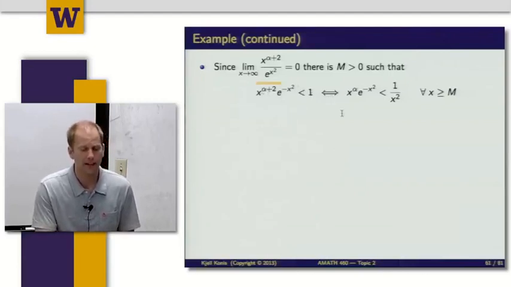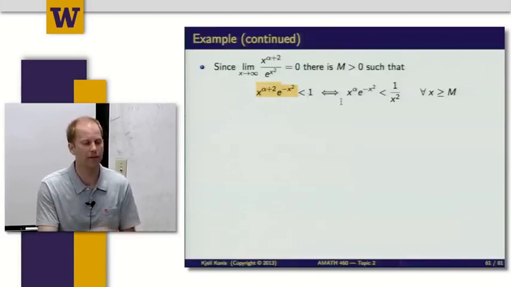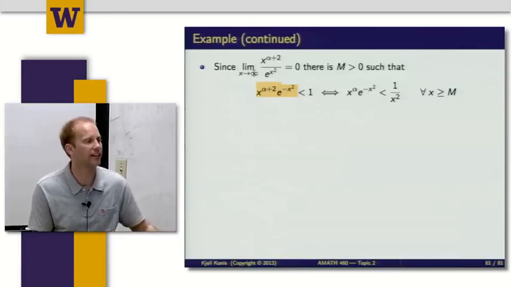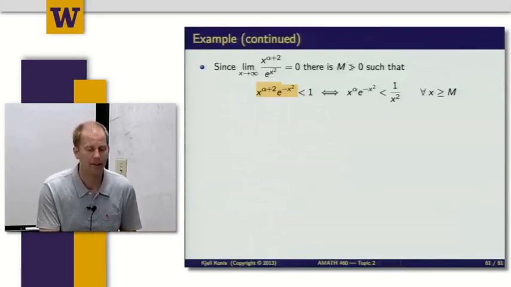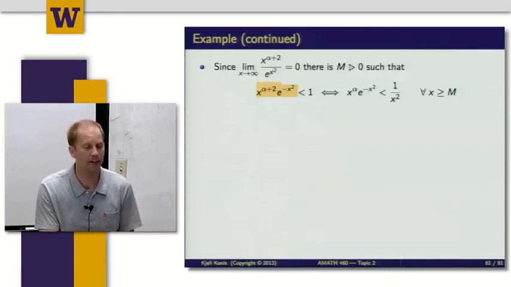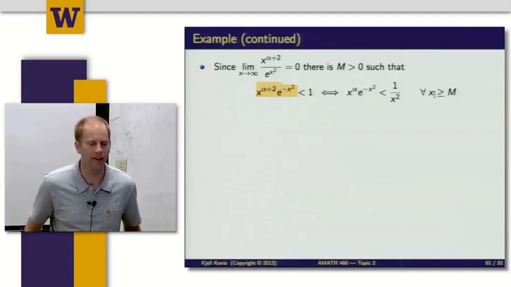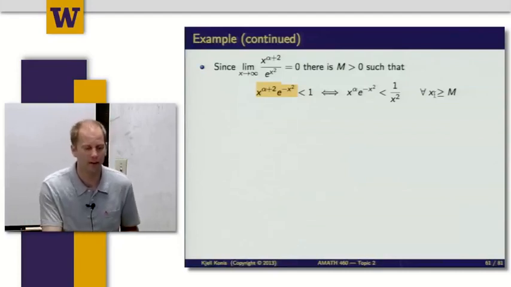So now it should be clear why I wanted this x squared here. If this quantity has to be less than 1, then I can just divide both sides by x squared. And since I'm considering the limit as x goes to infinity, at some point this m is going to be a number bigger than 0, and I'm looking at values of x greater than that m. So x is not going to be 0, so I can divide by x as many times as I want to.